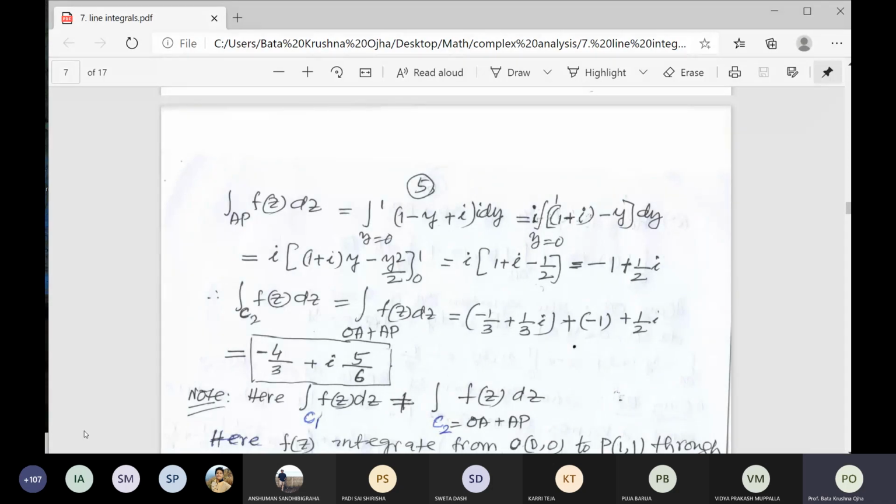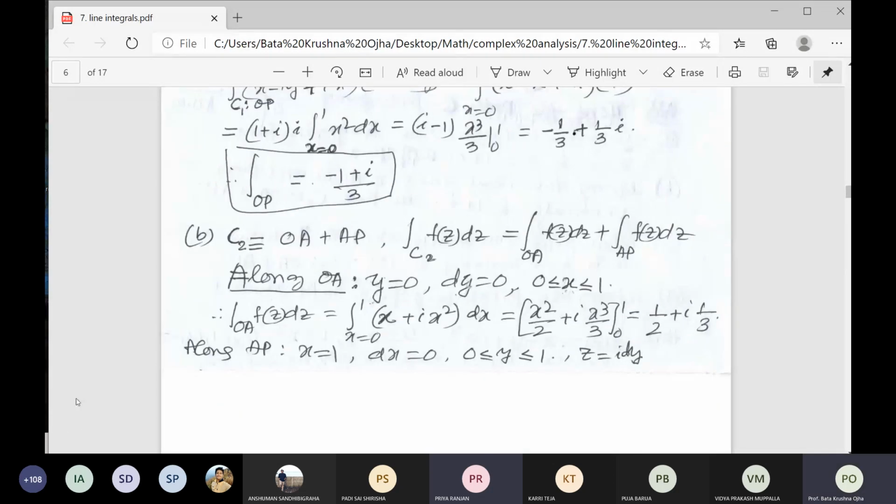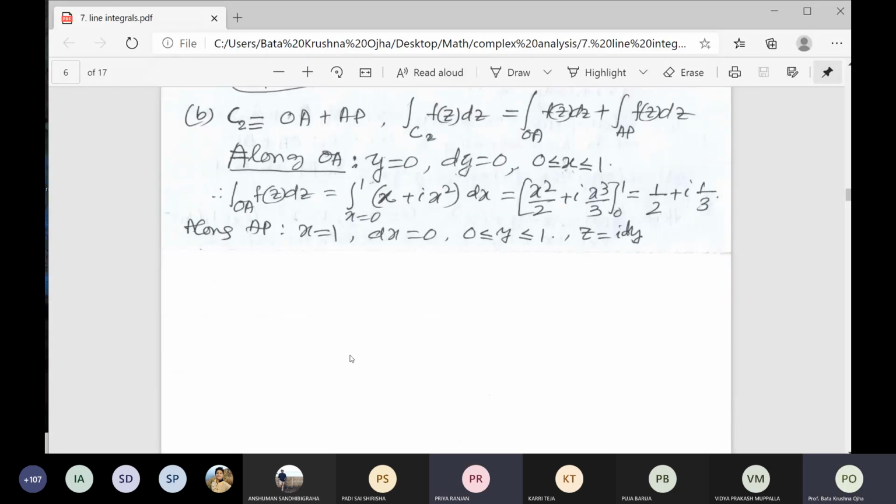Now you see what the conclusion is. For the curve OA, I had got 1 by 2 plus i by 3. Sir, you had also got that. So my answer is wrong? Sir, no, your answer is right, but in the result you had written it wrong. Now, question number B or A? B. So for B, OA is 1 by 2 plus i by 3. Yes, sir. So in the result, you have written wrong. Okay. What is the result?